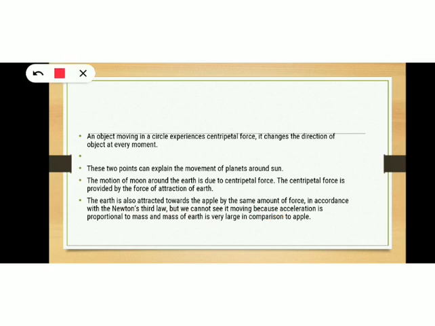See, from the second law of motion, we know that F is equal to ma, and from this, a is equal to F by m. So acceleration is inversely proportional to mass. So for massive objects, acceleration will be very small, and for less massive, lighter objects, the acceleration produced will be very high. So compared to apple, earth is a massive object, so it experiences a very small amount of acceleration. On the other hand, apple experiences a large amount of acceleration due to its small mass.